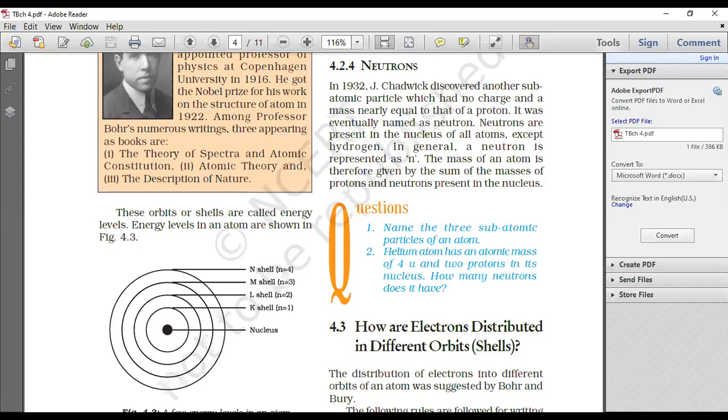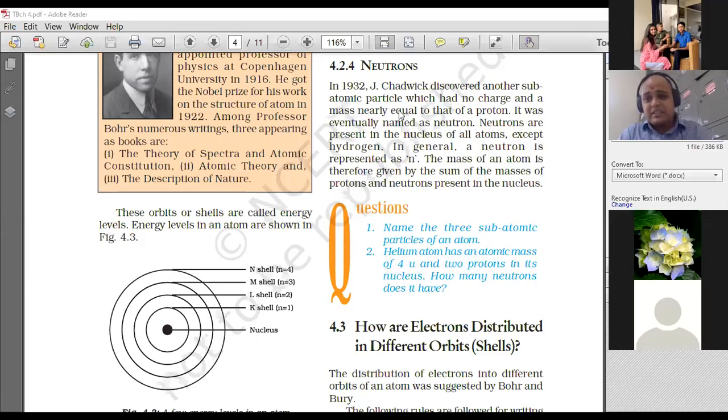But like I said, it is not necessary that all the time the number of protons equals the number of neutrons. The mass of a proton equals the mass of a neutron, but their numbers do not equal each other. Okay, clear on this one? This is a very important part. Many students make a mistake here.